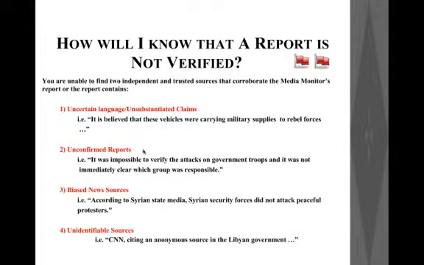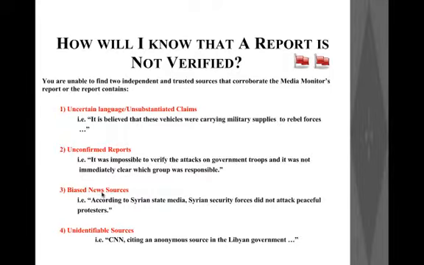And then if you come across unconfirmed reports, for example, a report which says "it was impossible to verify the attacks on government troops and it was not immediately clear which group was responsible." Now you have two phrases here which very clearly show us that this particular news story does not sufficiently claim credibility or accuracy of the report being conveyed. You have the word impossible and you also have not immediately clear. So these are certain words we need to be on the lookout for.